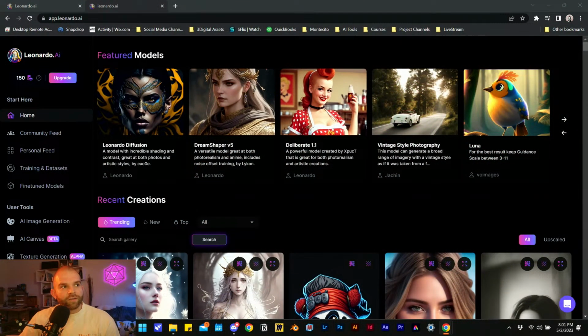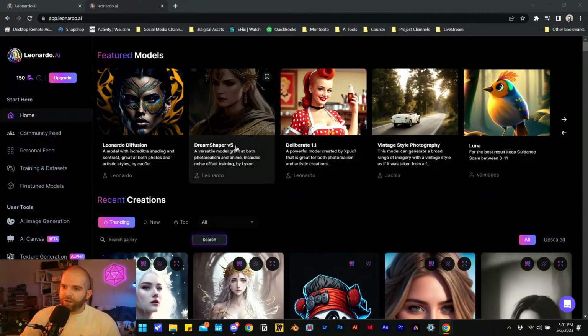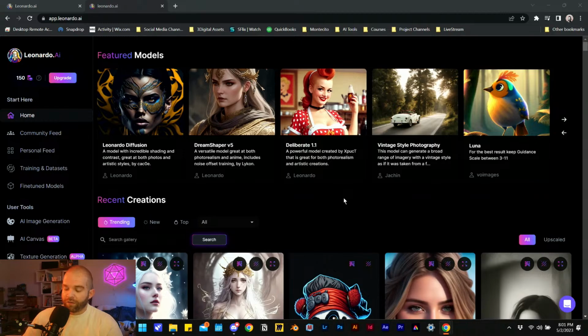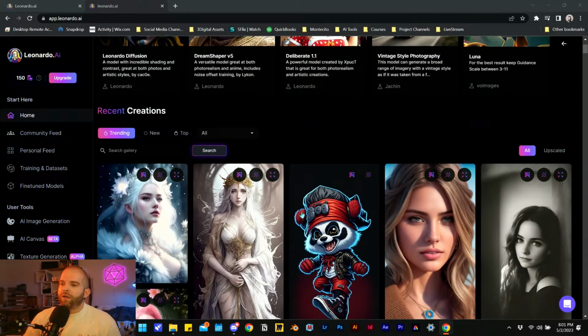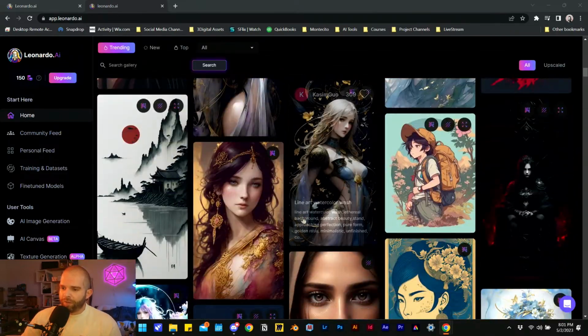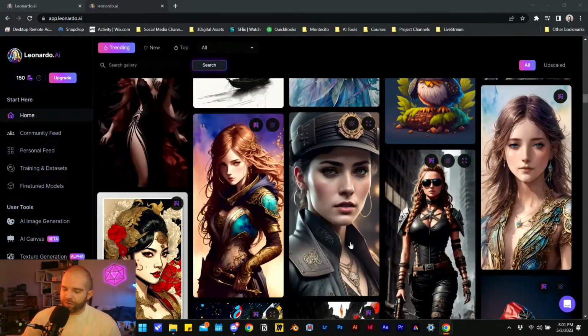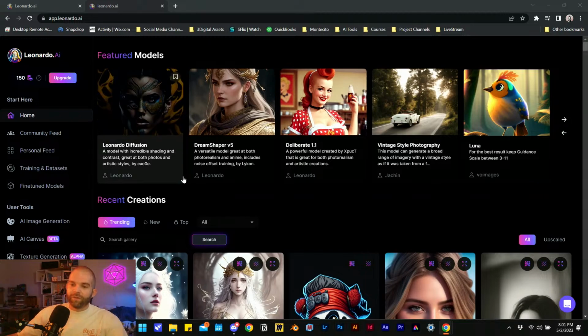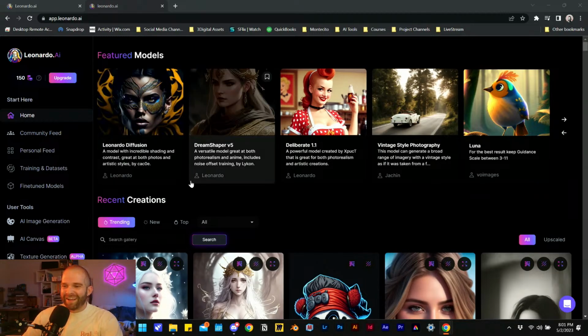You have to be accepted, passed into the whitelist. So this is a little bit about what it looks like once you are accepted in, and your homepage. I don't know why, it seems to be a lot of video game or stylized girls, women, a lot of them. I haven't done anything on here, I haven't touched anything to make that happen, but it just seems like that's what's popular.